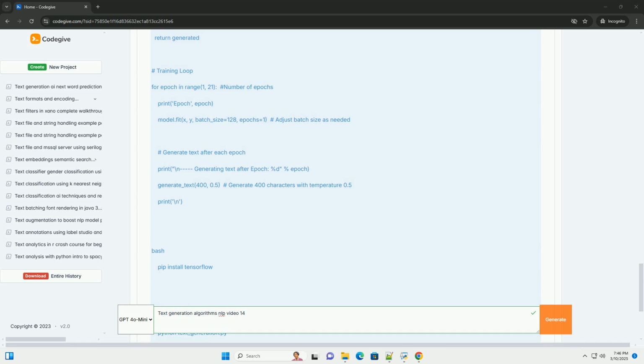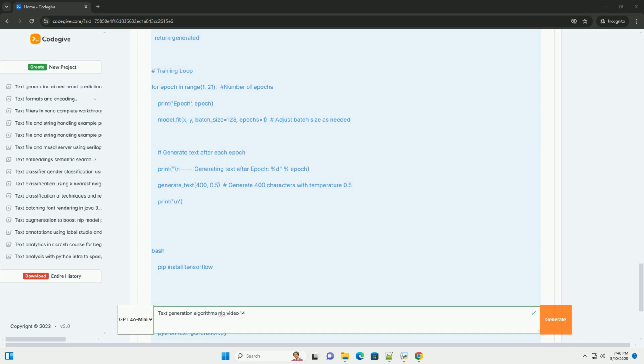This reduces the probability of generating very unlikely words while still allowing for some randomness. Nucleus sampling, top P sampling, selects the smallest set of words whose cumulative probability exceeds a threshold P, for example 0.9. Then, it samples from those words. This dynamically adjusts the number of words to sample from based on the probability distribution. Generally considered a better approach than top K.